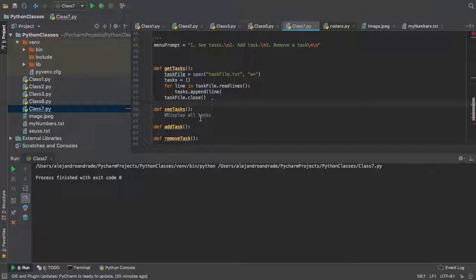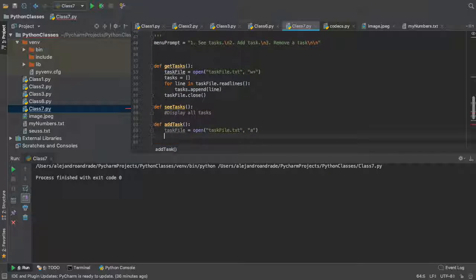Now, when you add a task, that becomes easy, right? So you do task file again, based on this thing, task file equals open task file dot txt, and then if you just want to add a task to your file, what will be the mode? Correct. You just do append, right?